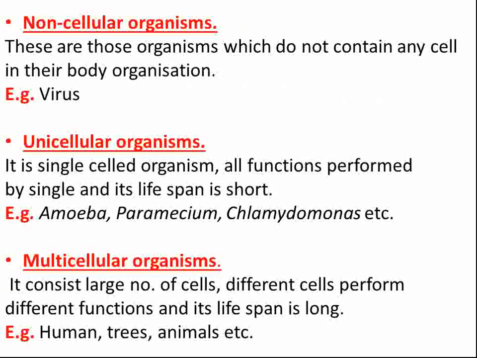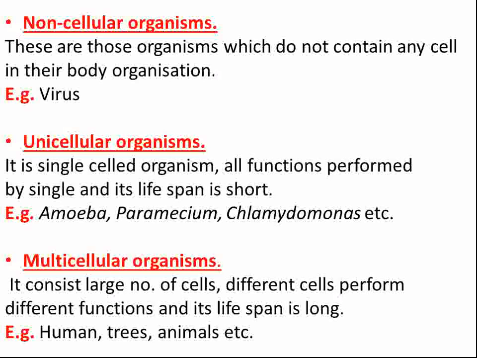Non-cellular organism. Non means not even a single. Uni means single. Multi means many. So non-cellular organisms are the organisms which do not contain even a single cell. They do not have any cell in their body organization. Example, virus. Viruses are non-cellular organisms.